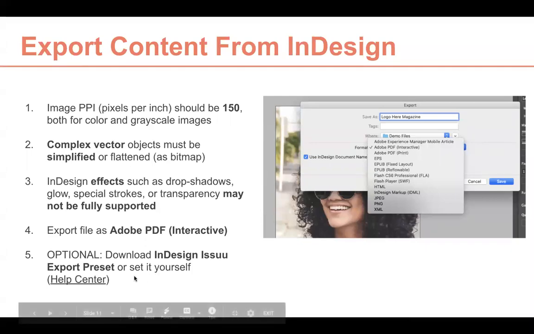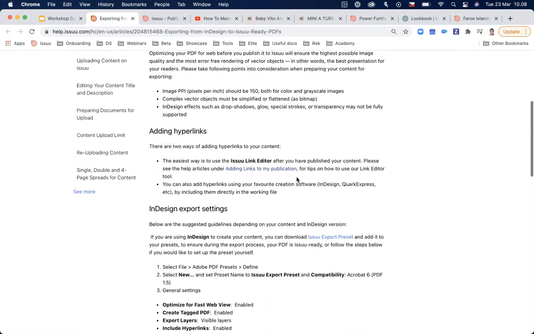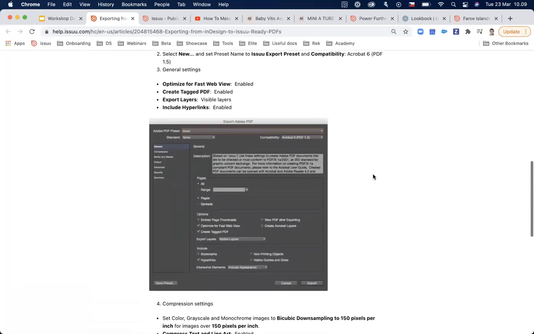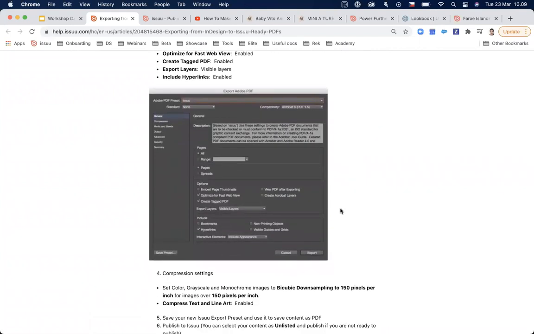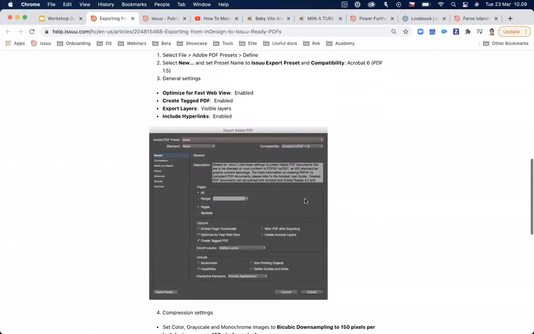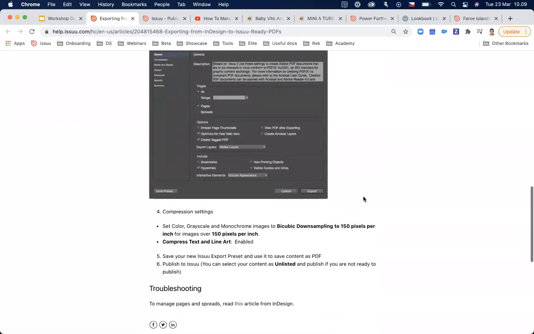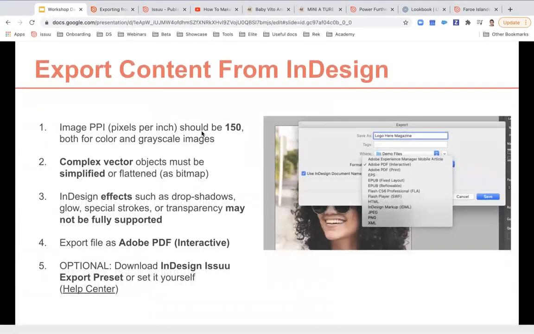And we also have a preset. So if you need some help with exporting from InDesign, in our help center, under getting started with uploading and publishing on Issuu, there is this article in which you can also download the Issuu export preset. You can download it and connect it to your InDesign, and then the preset will take care of all the settings when exporting the PDF. You can also set it yourself. So here's a step-by-step guide explaining how to set the preset. Let me jump back to the presentation.